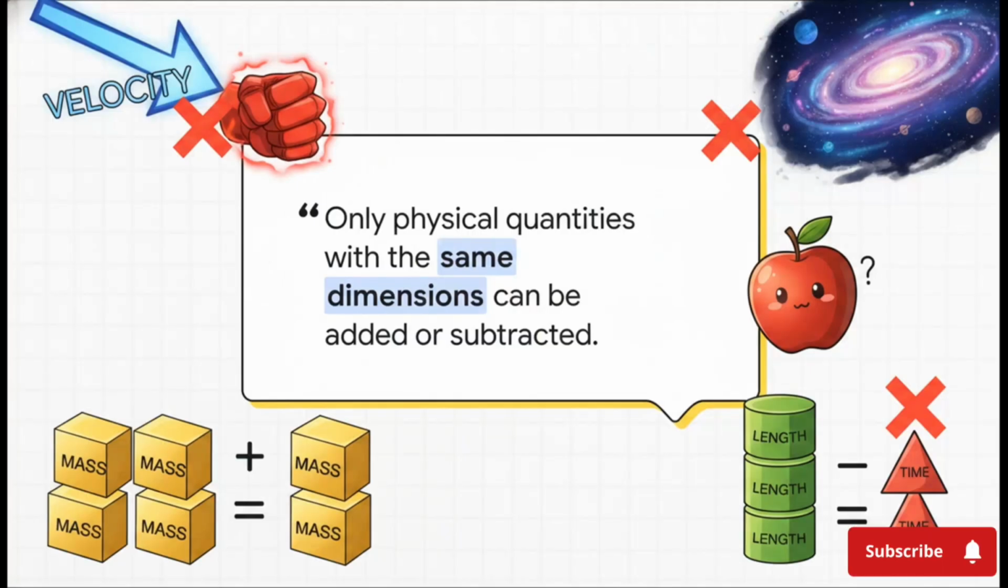Now, this brings us to the principle of dimensional homogeneity. I know, it sounds super complex, but it's actually pure common sense. It basically means you cannot add velocity to force. It's exactly like how you can't subtract an apple from a galaxy. It just doesn't make sense. You can only add or subtract terms that share the exact same dimensional signature.